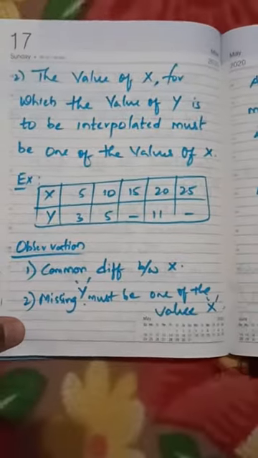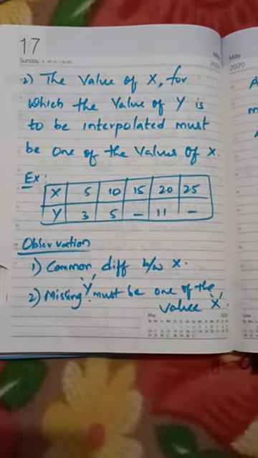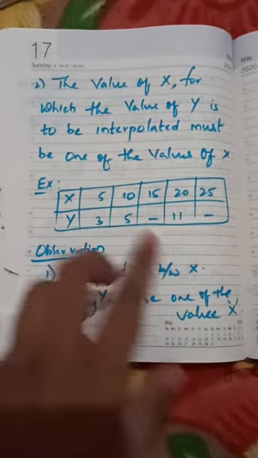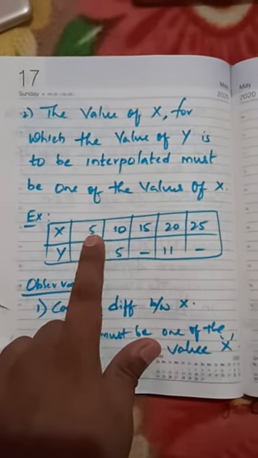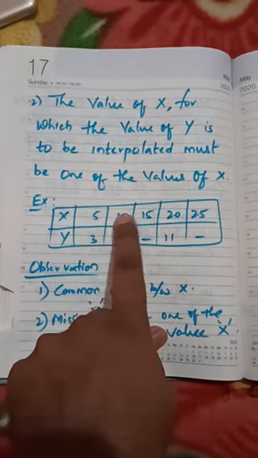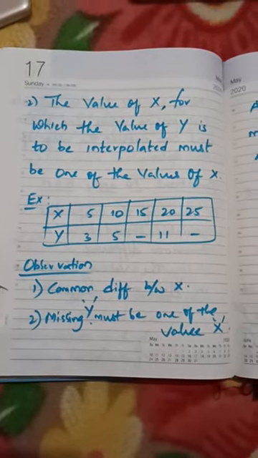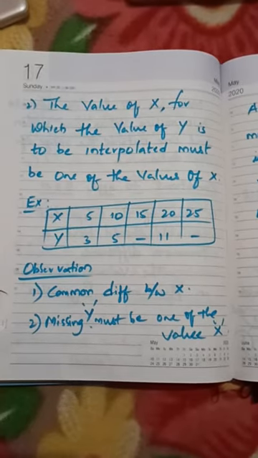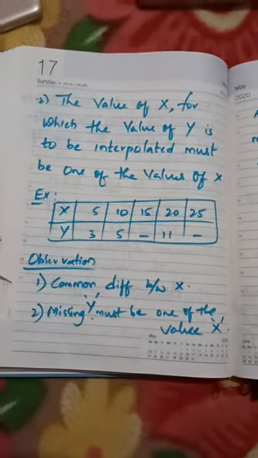Then what is the second condition? The values of x for which the value of y is to be interpolated must be one of the values of x. See this example, and then the first condition. See 5, 10, 15, 20, 25. What is the common difference between the observations? 5. So whenever you calculate any kind of problem in interpolation or extrapolation, see to it that there must be a common difference in independent variable x. Yes, the common difference is there among the x values.